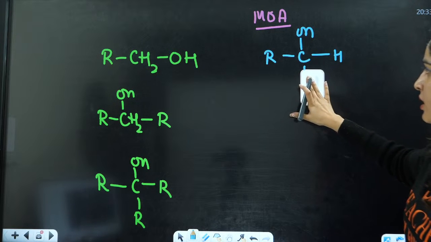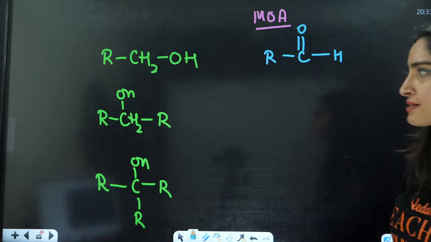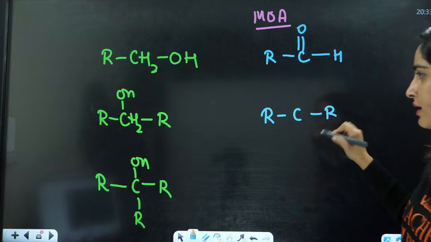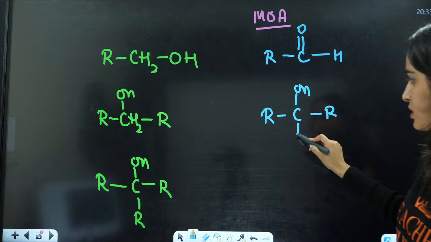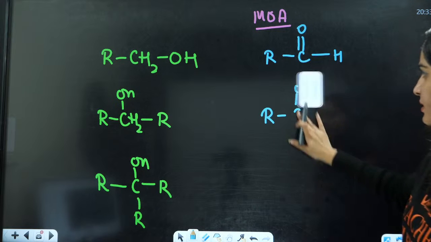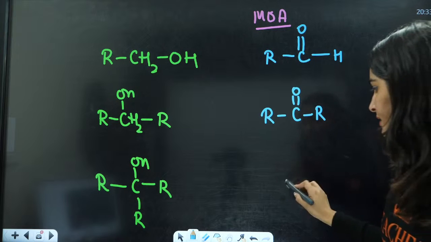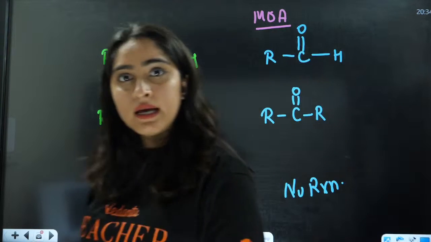This OH is going to replace here, and you will have the formation of aldehyde in this case, right? In this case, this is C, this is R, and this is OH and OH. So it is going to form ketone in this case, right? In this case, it will have no reaction.